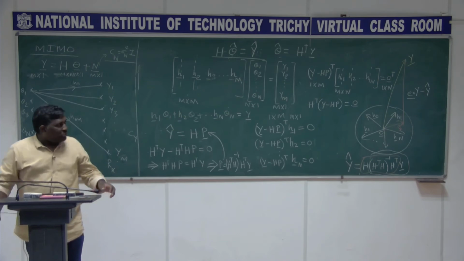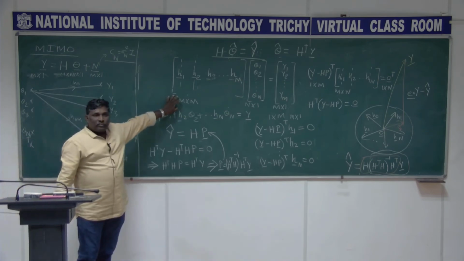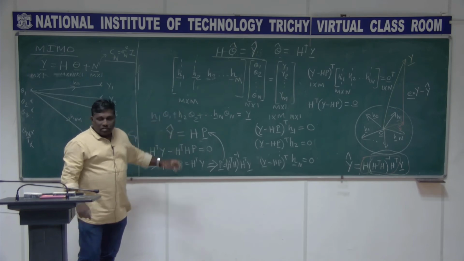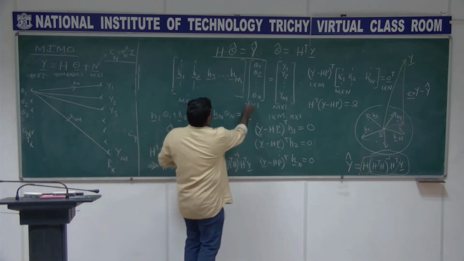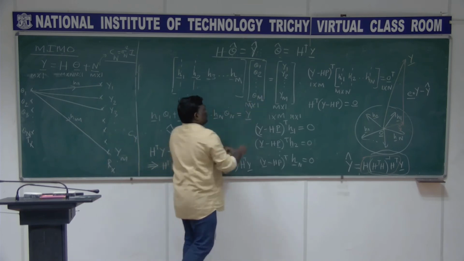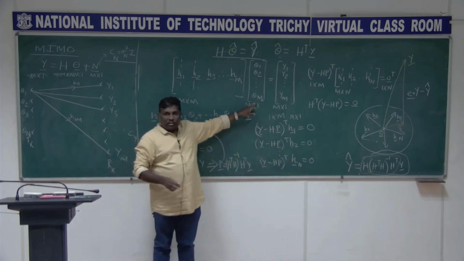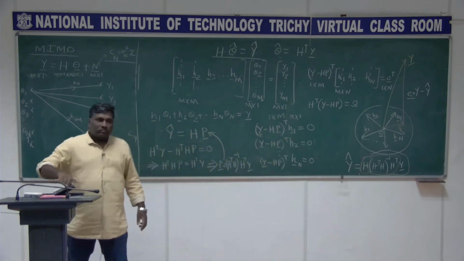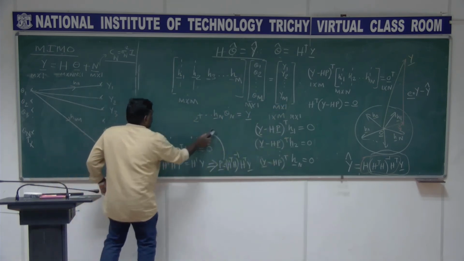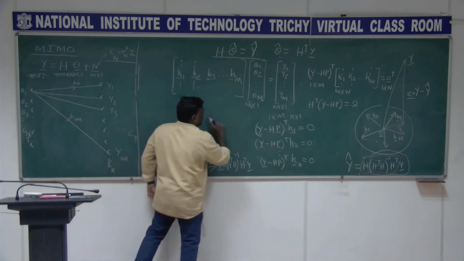And I am saying this H is invertible. So it means my theta, this is going to be m cross m now, theta vector is H inverse y, isn't it? So there exists theta satisfying this expression.